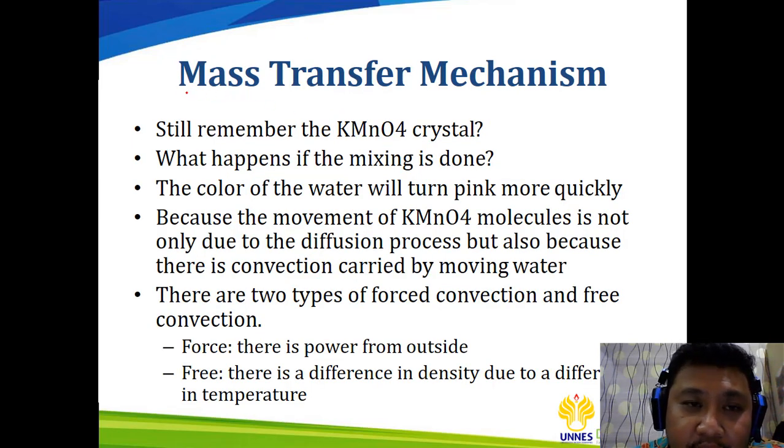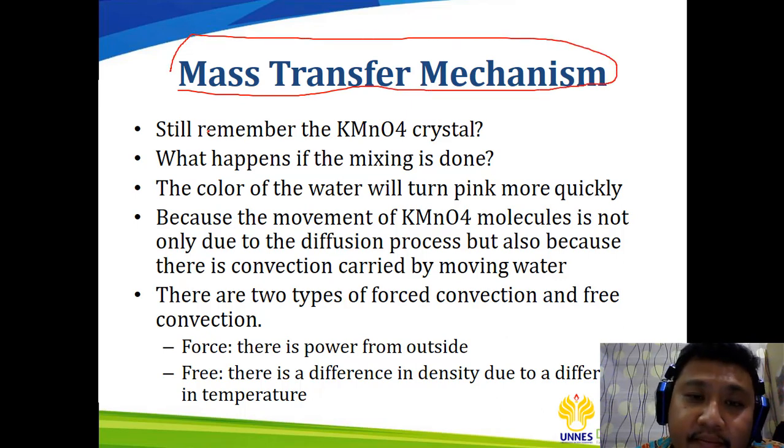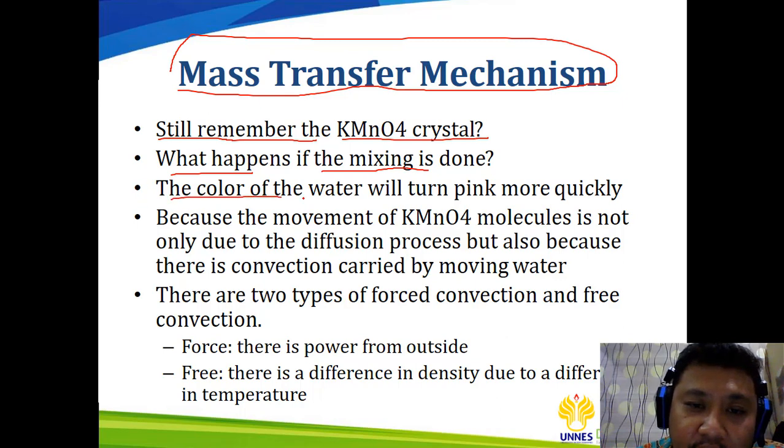So this is an example of mass transfer by the convective mechanism. I think you still remember the sodium permanganate crystal. What will happen if mixing is done in the process? Of course, the color of the water will turn pink more quickly. It is because the movement of the sodium permanganate molecules is not only due to the diffusion process but also because there is convection carried by the moving water.